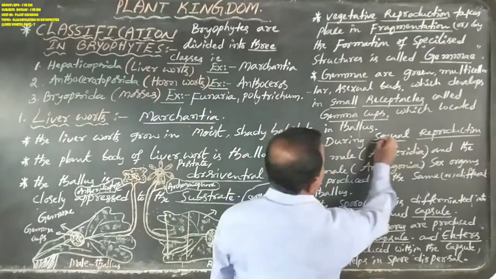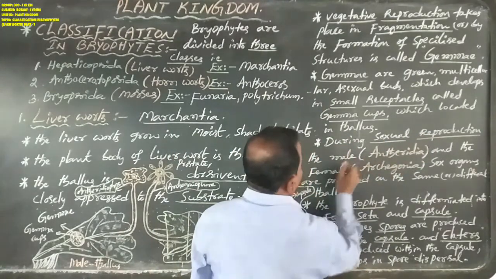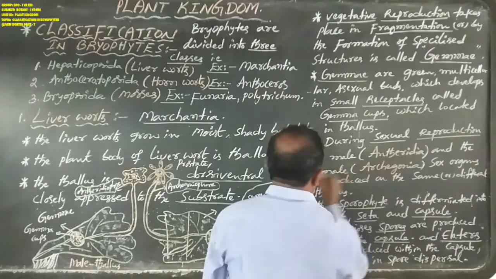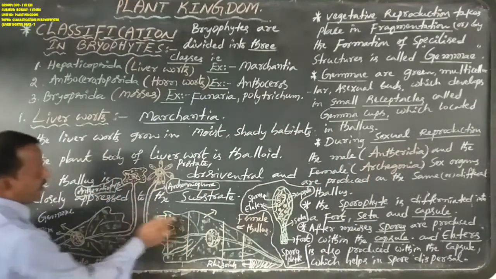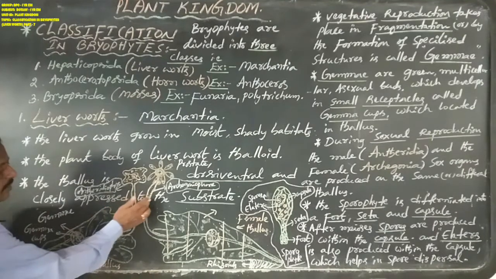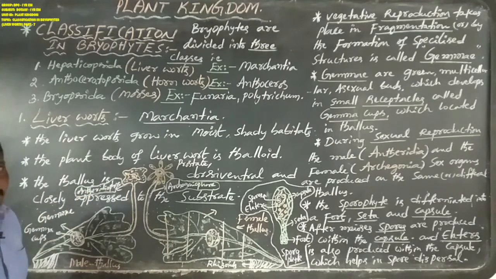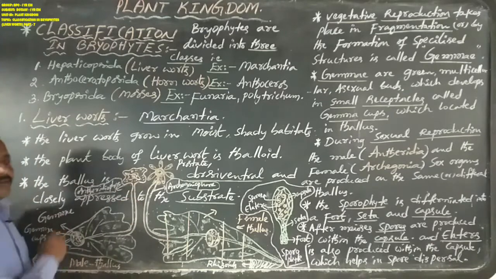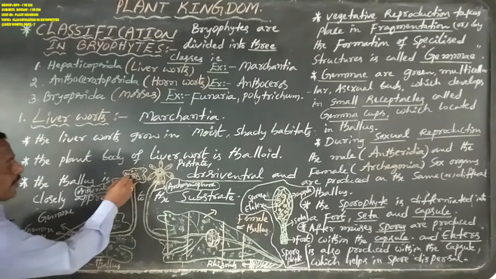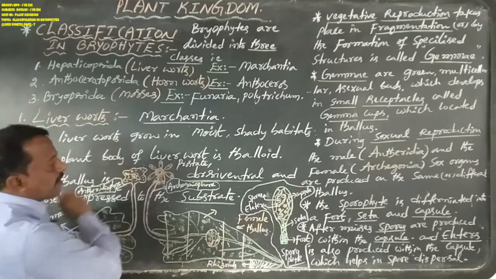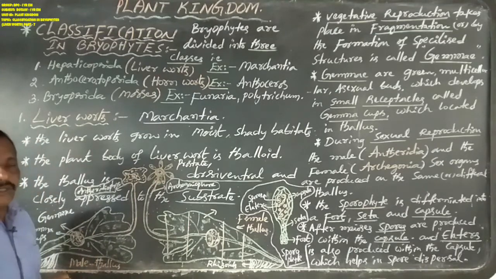Next, coming to sexual reproduction, the male and the female sex organs are produced on the same thallus or different thallus. So these are the sexual organs. In Marchantia, sexual reproduction produces two sex organs. One is the male sex organ, the second one is the female sex organ. The male sex organ is also known as antheridia. The female sex organ is also known as archegonia.